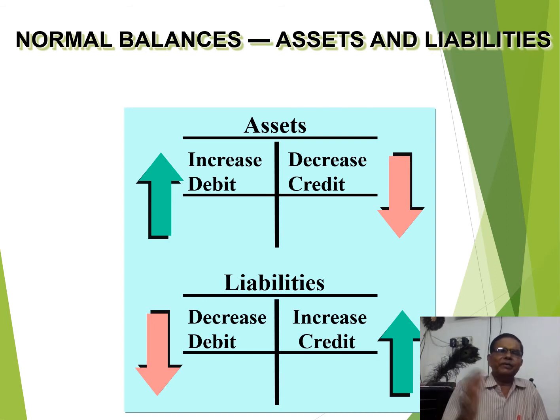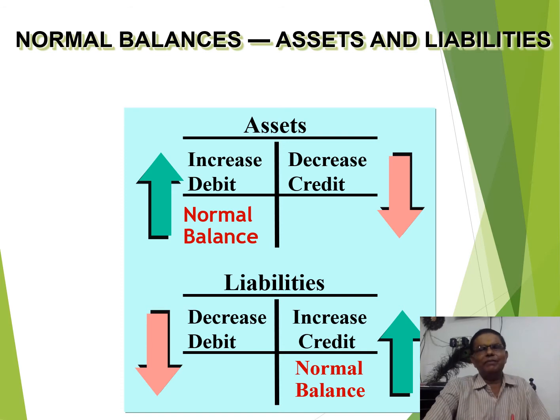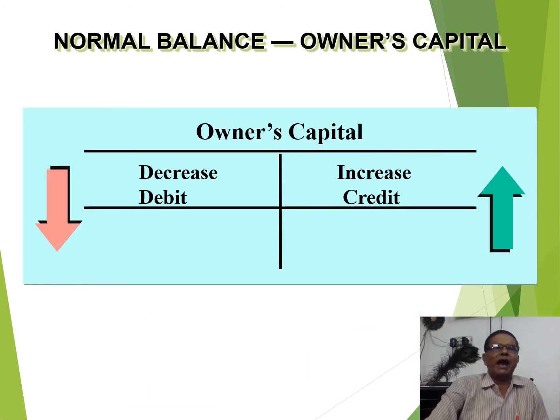We debit the decrease and we credit the increase, or we can say the plus is credited and minus is debited. So my dear friend, the normal balance of assets is always debit and the normal balance of liability is always credit. This should be kept in mind.